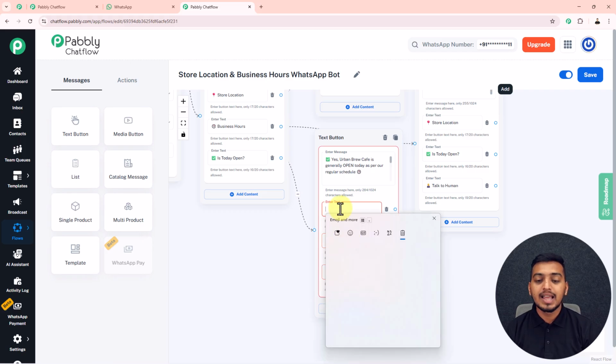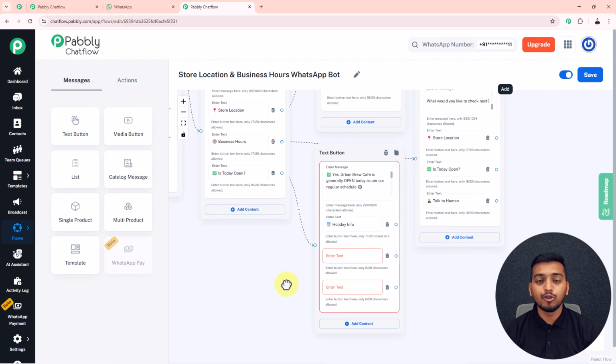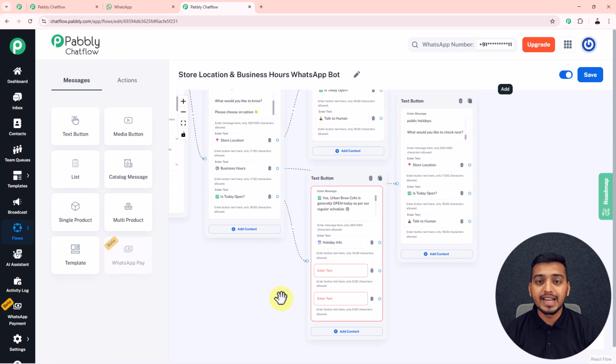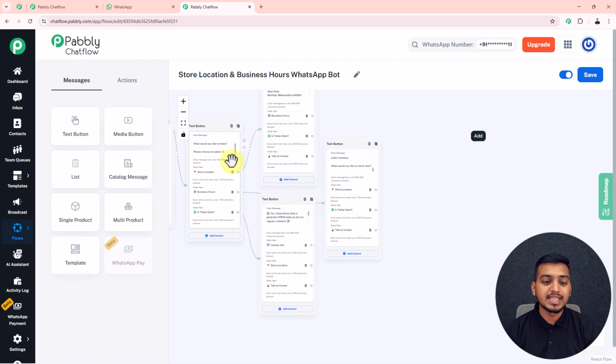Inside this first button I will enter this text holiday info so that my customer can get all the details about the holiday info of my store, and inside the second button I will enter this text store location, and in this last button I will enter this text talk to human. Now you can see I have framed all of these following three buttons. Whenever my customer will click on this store location, he will receive this message. If they click on business hours, they will receive this message with details about my business hours, and if they click on this is today open button, then they will receive this particular text button.